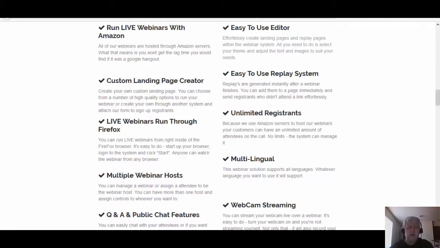This system will run through Amazon and will be incredibly fast compared to most of your other systems running through Google Hangouts. So we can run the live webinars through Amazon. You'll be able to create custom landing pages. Your live webinars will be run through Firefox. You will have to run your webinars through Firefox. That's the only thing about this system.